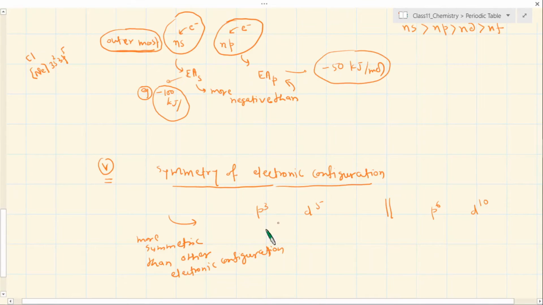Let's say p2 versus p3. p3 is more symmetric. Okay, like that I am saying. So these are more symmetric electronic configurations.